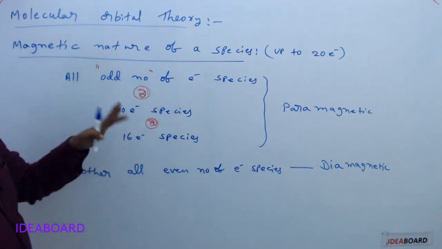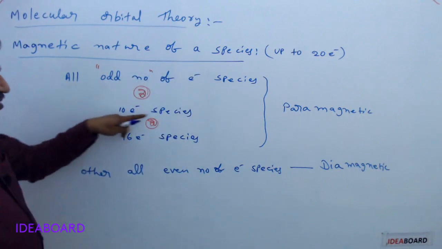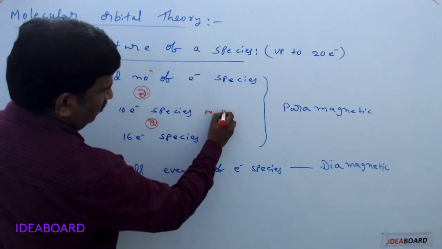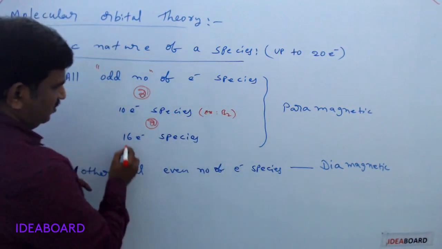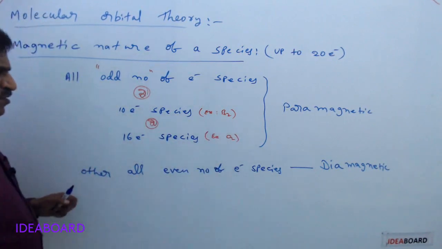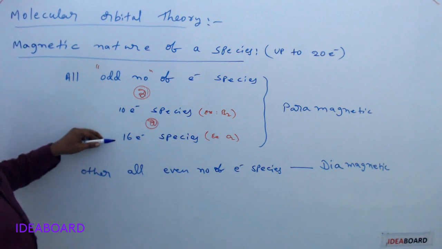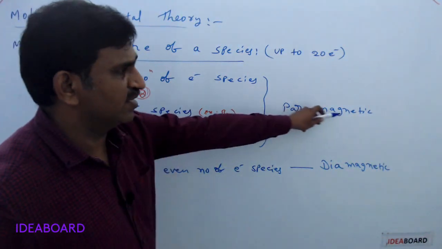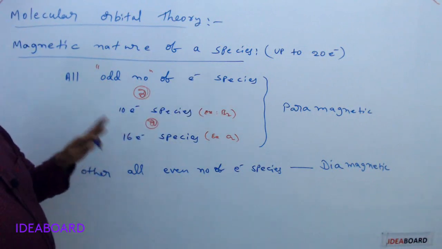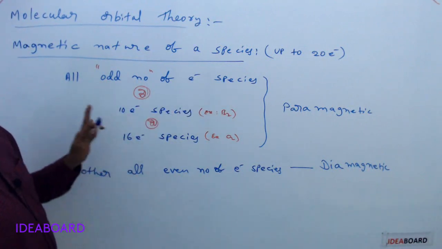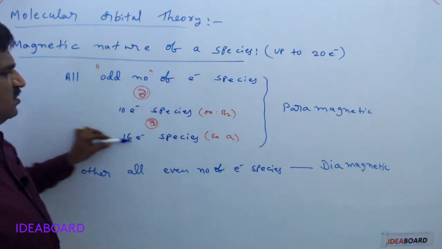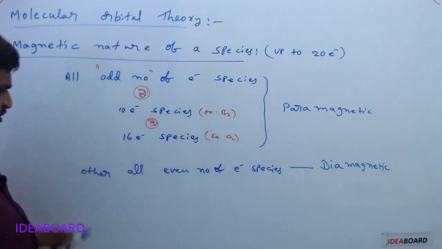Odd number of electrons means 1, 3, 5, 7, 9. Like 10 electron species, for example boron, okay, and 16 electron species, for example oxygen, okay. So these 10 electron species and 16 electron species are all paramagnetic. Always they are paramagnetic. No need to check their configurations and the number of unpaired electrons present in them. Odd number of electron species, 10 electron species, and 16 electron species are paramagnetic.